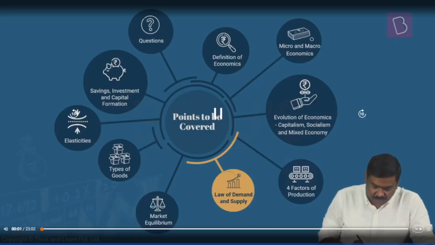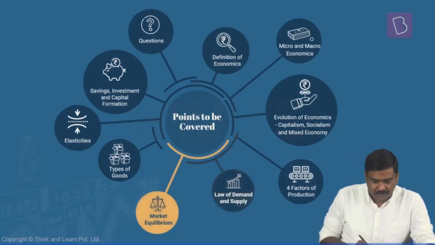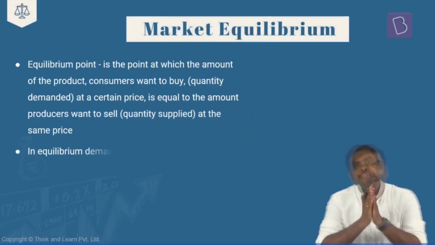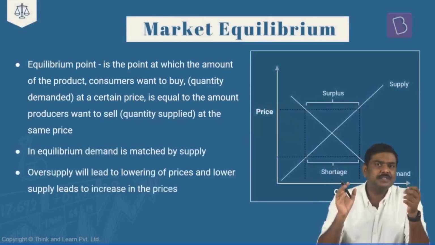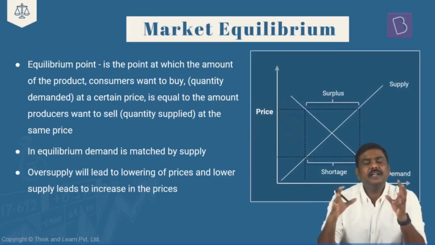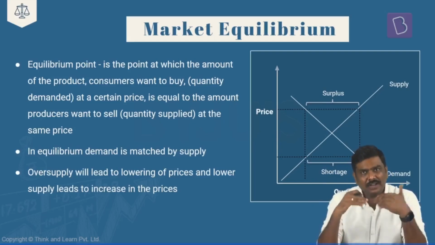Now we have discussed the concept of law of demand as well as law of supply. Now let's apply this. There is a concept called market equilibrium. Until now, we have discussed law of demand separately and law of supply separately. That is, we have assumed other factors remaining constant or unchanged.